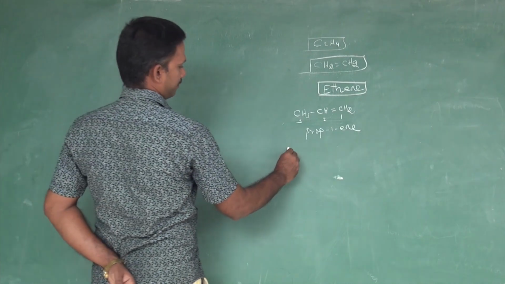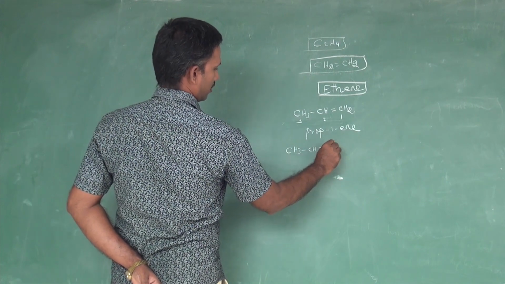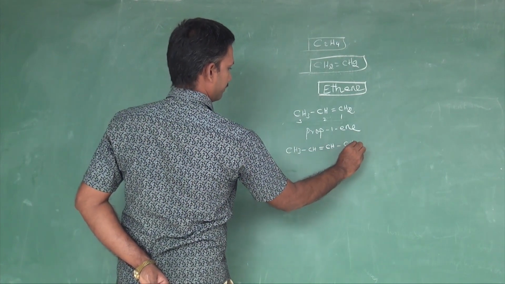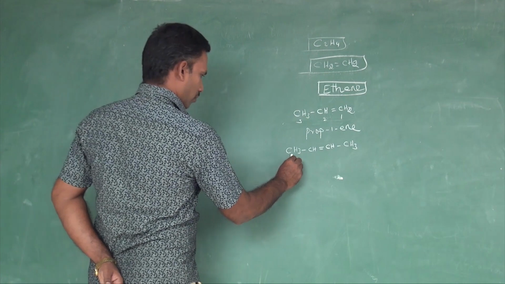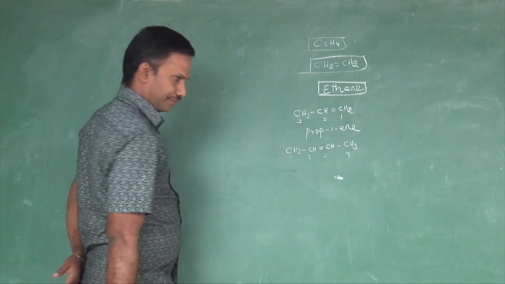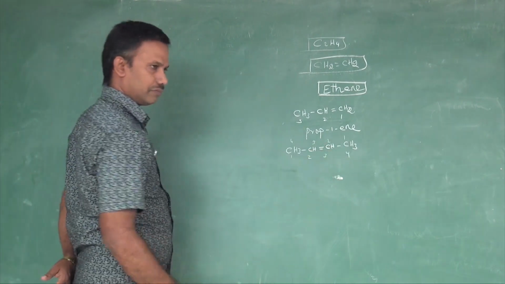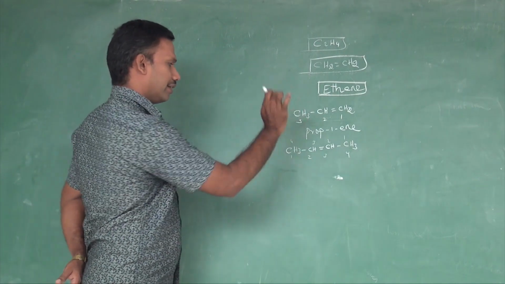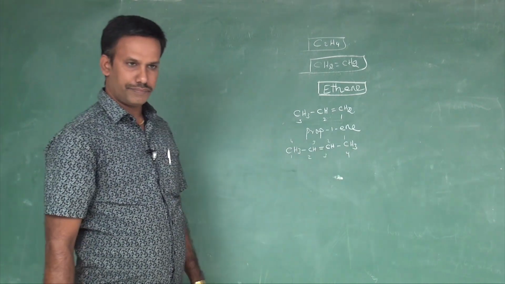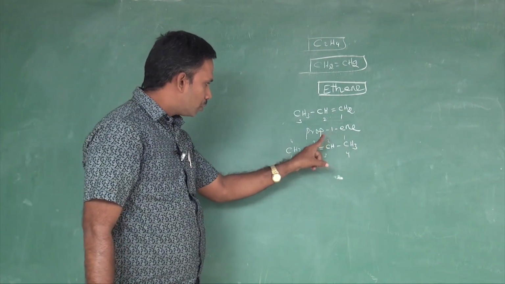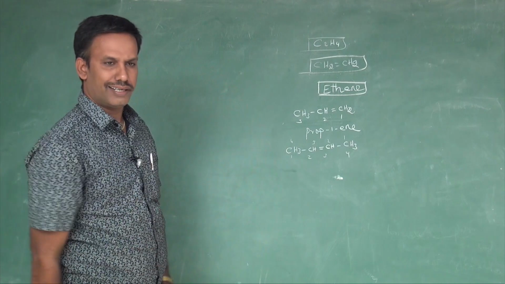Again, one more example. CH3, CH double bond, CH, CH3. How to name this? Here, if I go 1, 2, 3, 4, left to right or right to left, both are equal, no problem. Both ways are correct, because the double bond is on the second carbon either way.